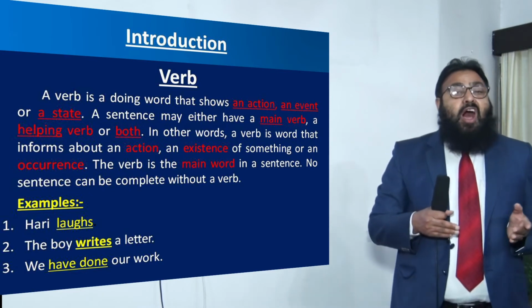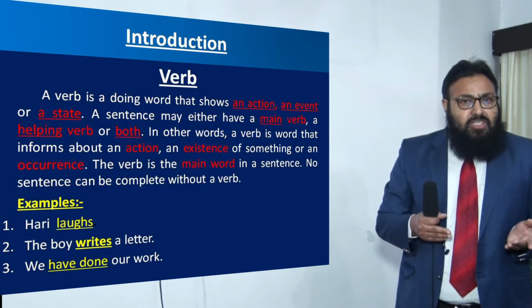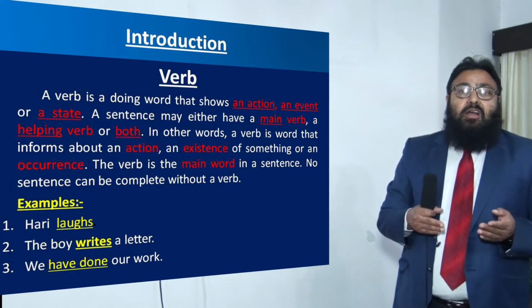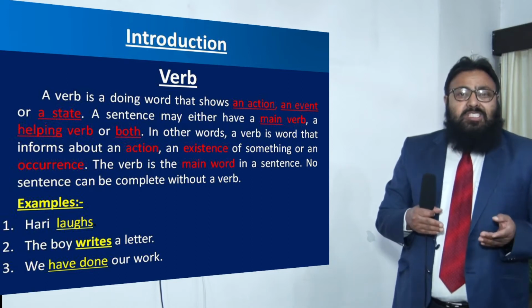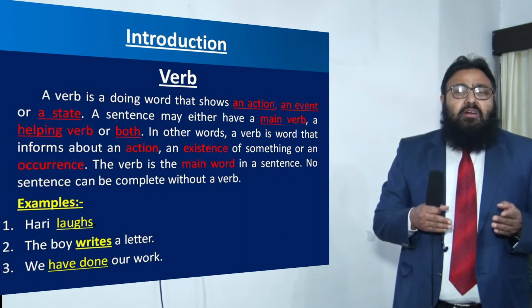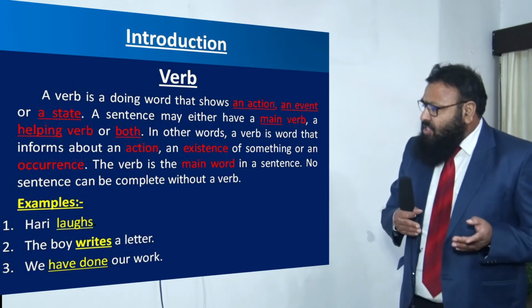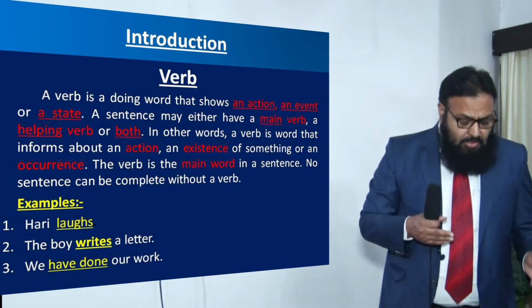We have done our work. What have we done? What is the subject doing? We are finishing our work or doing our work. So have done is a verb.